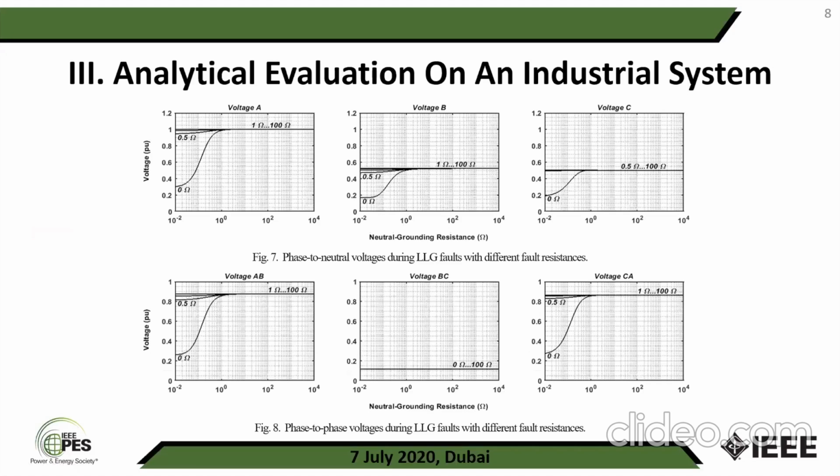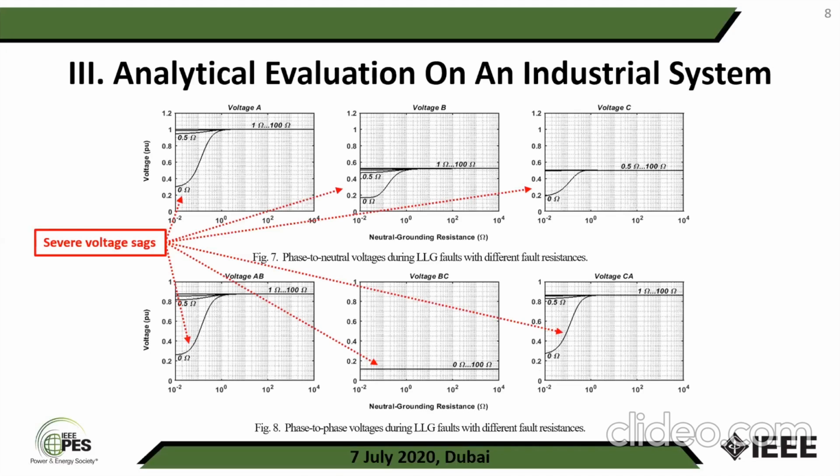To neutral voltage during line to ground fault in figure 7, we have a severe voltage sag at phase A when fault resistance is 0. On the other hand, the voltage magnitude remains close to 1 for any values of neutral grounding resistance with other values of fault resistance. There are severe voltage sags at B and C phases also for any value of fault resistance and neutral grounding resistance.